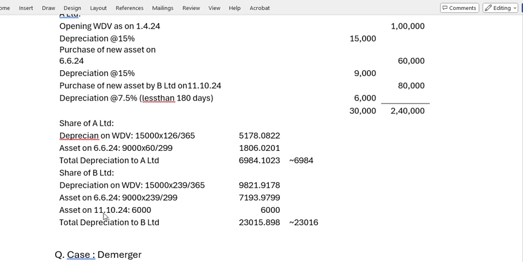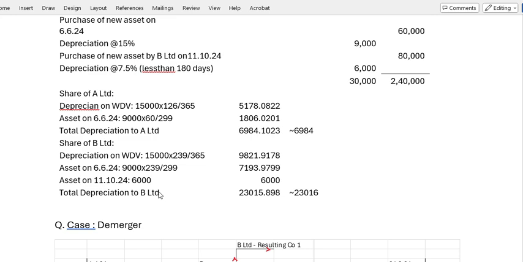Then B Limited, I mean the amalgamated company, purchased an asset on 11/10, so it will get less than 180 days. The depreciation is only 6,000. So you add all the three depreciations together, and you will get 23,016 rupees as the depreciation allowable for B Limited.